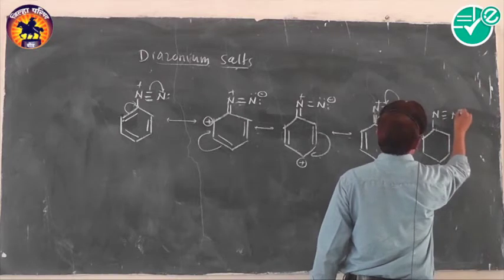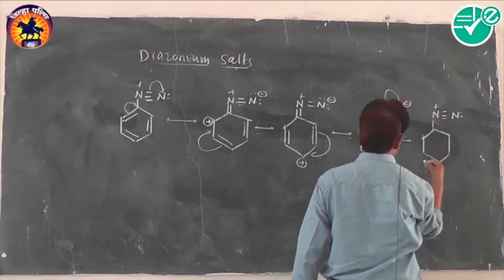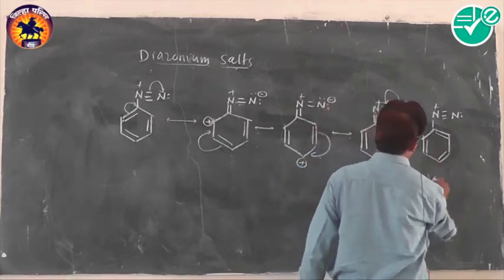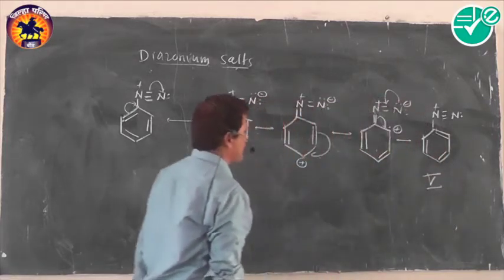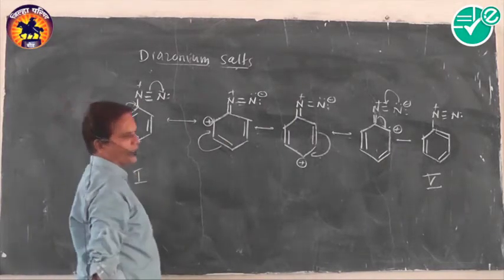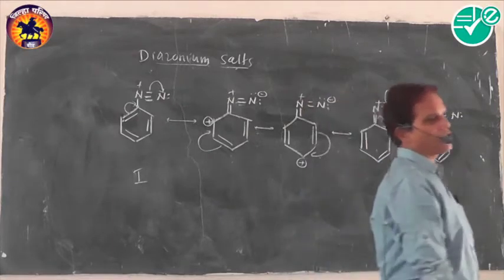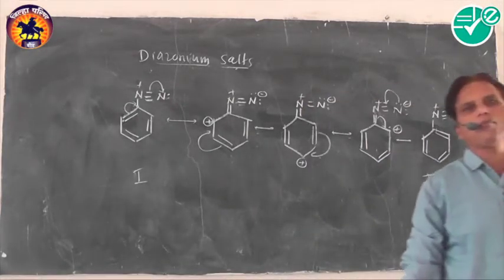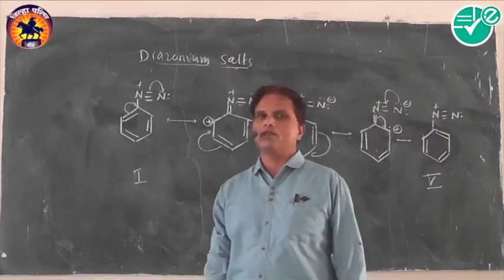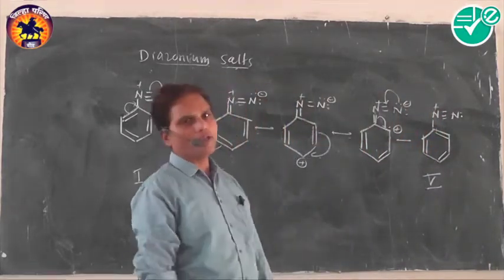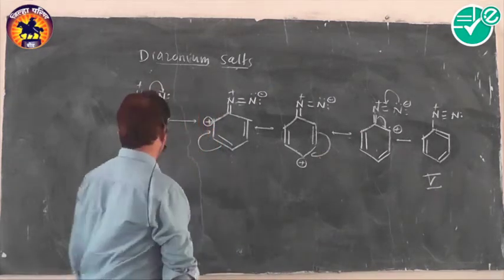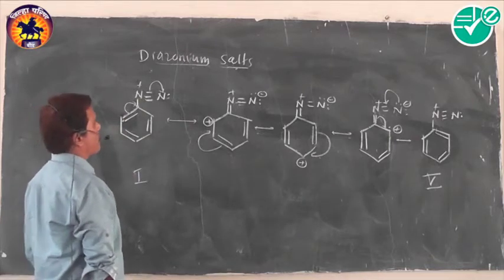It is clear that the first structure and the last structure are closely similar, and that's why they undergo resonance stabilization. Hence aryl diazonium salts are more stable than alkyl diazonium salts, because there is no such resonance stabilization in alkyl diazonium salt. That's why aryl diazonium salt is found to be more stable. Then the properties of diazonium salts.